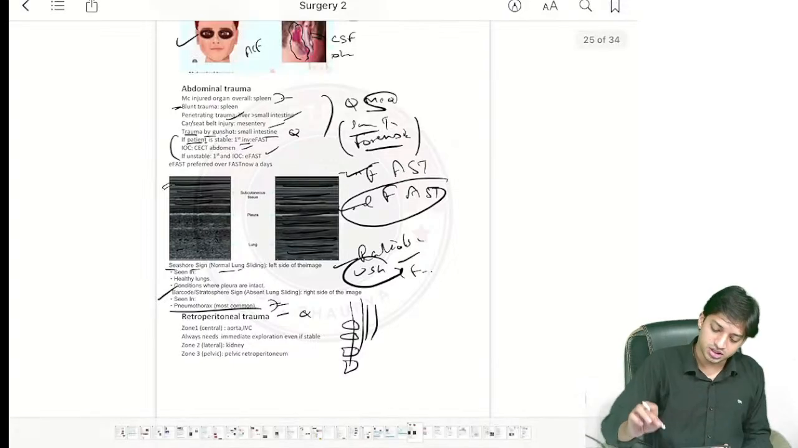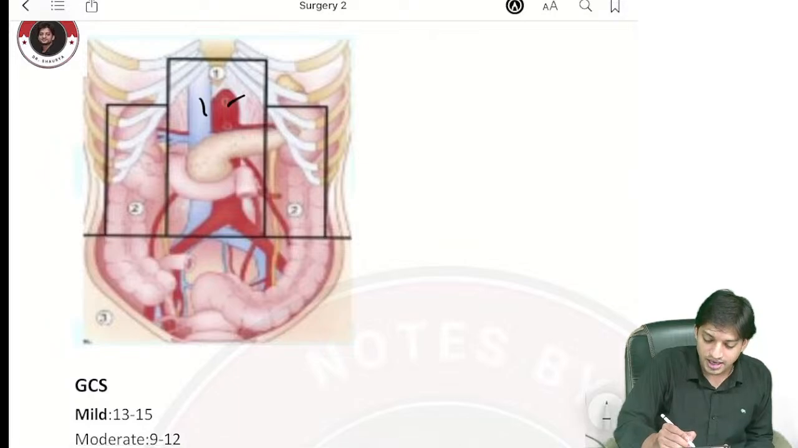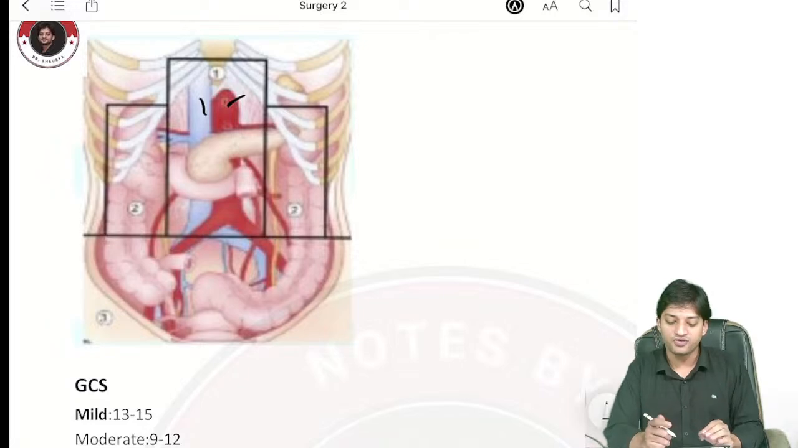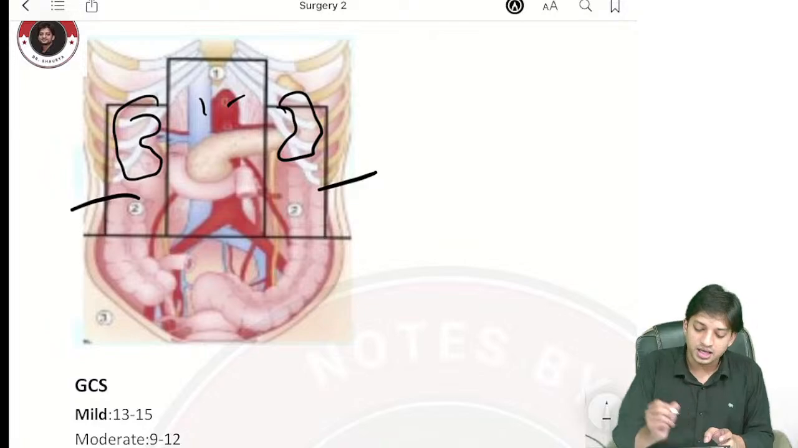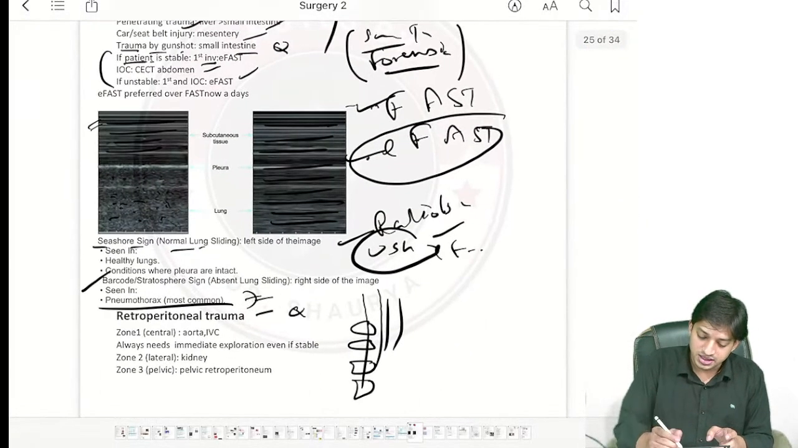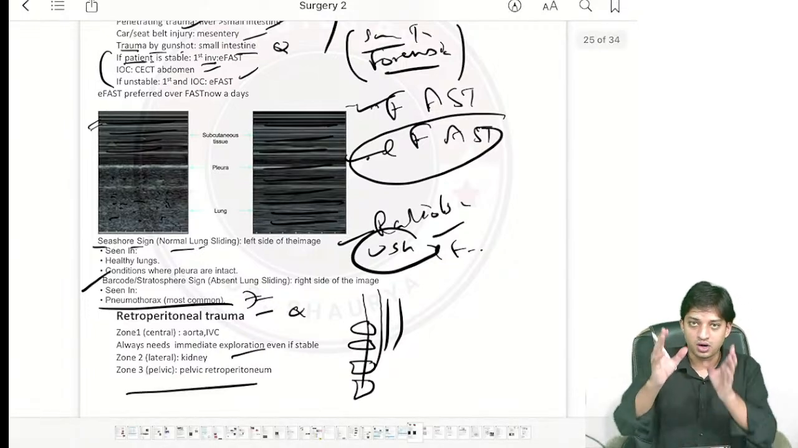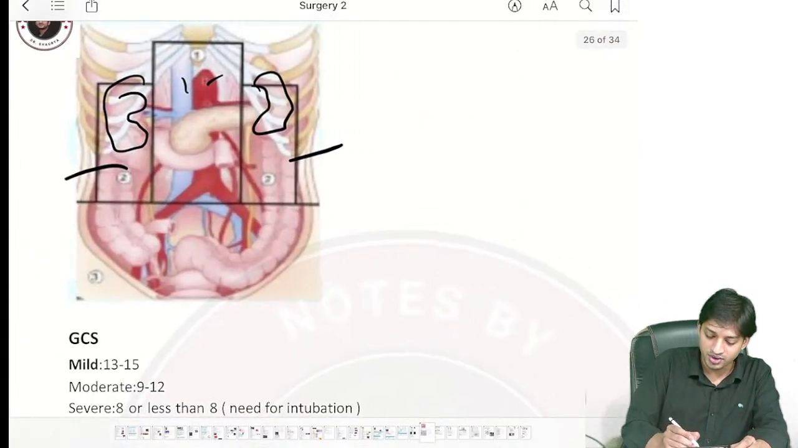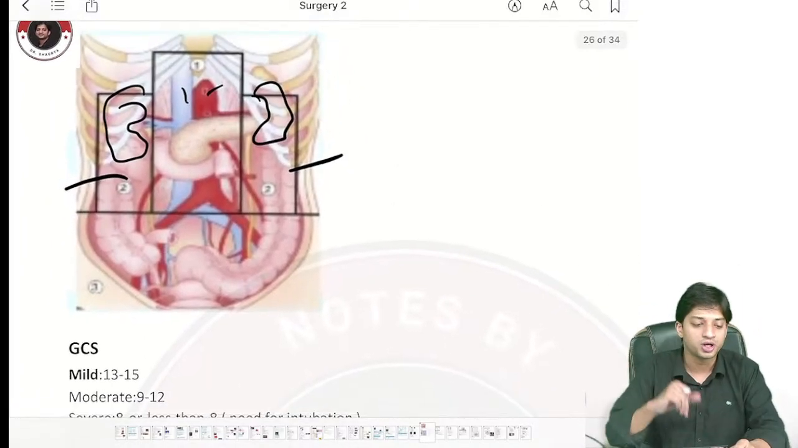You can see from this image, in the central zone you have the aorta and the inferior vena cava, centrally present in the retroperitoneum. Now in the periphery, or zone 2, you have the kidneys. You can see in zone 2, in the flanks, the kidneys are laterally present. Now in zone 3, you have the organs that are present below, that is, organs present in the pelvic retroperitoneal cavity.